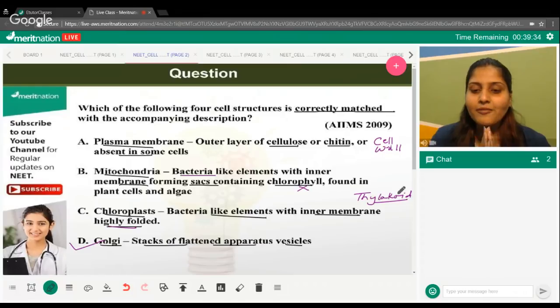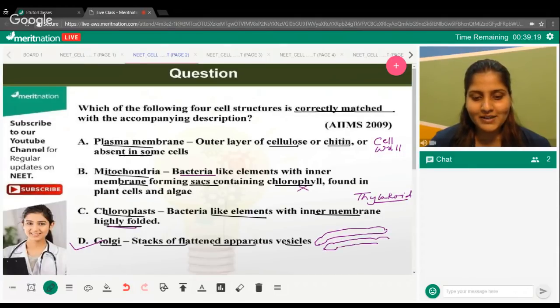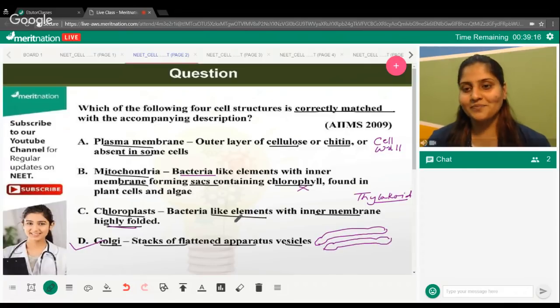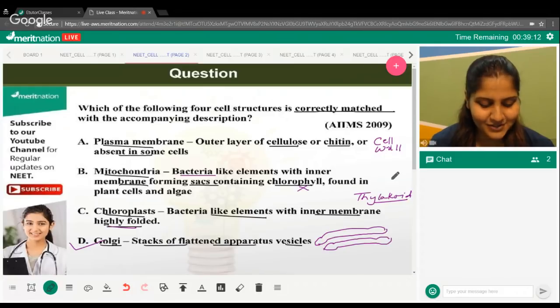Thylakoids are arranged in the form of a stack-like structure, forming the granum. So the only option that talks about the Golgi is that it's a stack of flattened vesicles, something like this if I happen to draw it. It could be poorly drawn, but I'm sure you understand that. So this is the only correct option. I think this was an easy question. Are you guys ready for the next one? Any sort of issue in that? I'm sure that's cleared. Let's move on to the next question. What do you guys suggest?